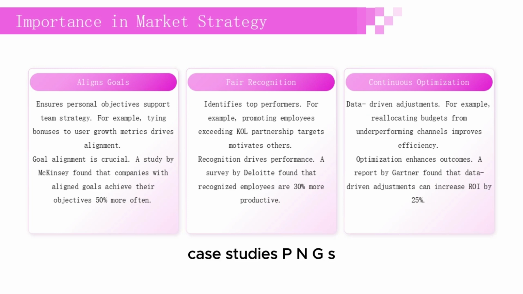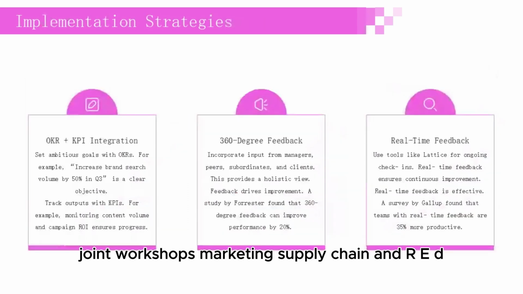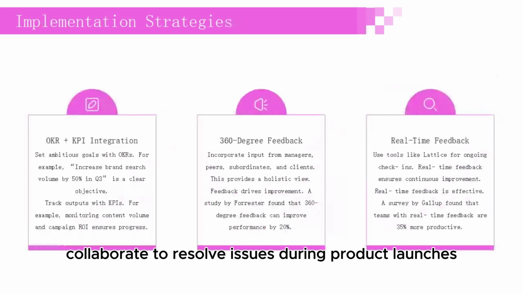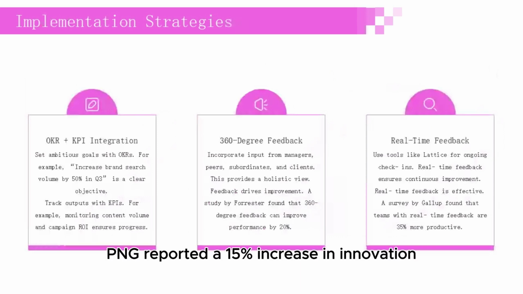Case studies. P&G's joint workshops. Marketing, supply chain, and R&D teams co-locate to resolve issues during product launches. This approach has led to a 20% reduction in launch timelines. Co-location fosters collaboration. P&G reported a 15% increase in innovation due to cross-functional interactions.